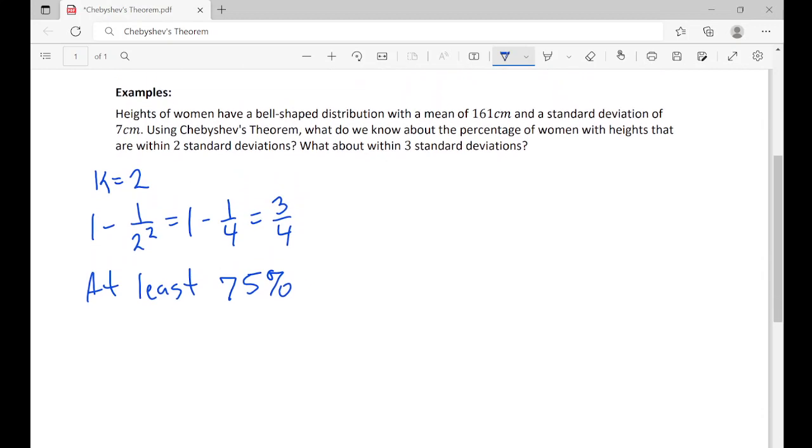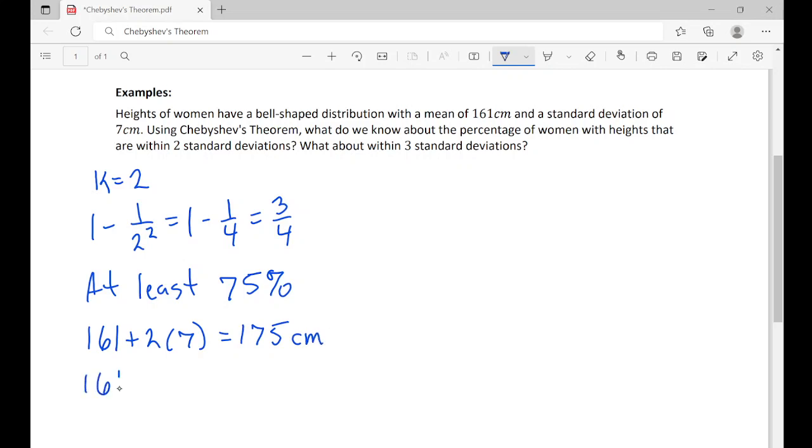So from what value to what value would 75% encompass? So we're going to take what we know, 161, and we're going to subtract our 7 centimeters, our standard deviation, twice, and then we're going to add it twice to see our lower and upper bounds for this question. So we're going to do 161 plus 2 times 7, which is going to give us 175 centimeters.